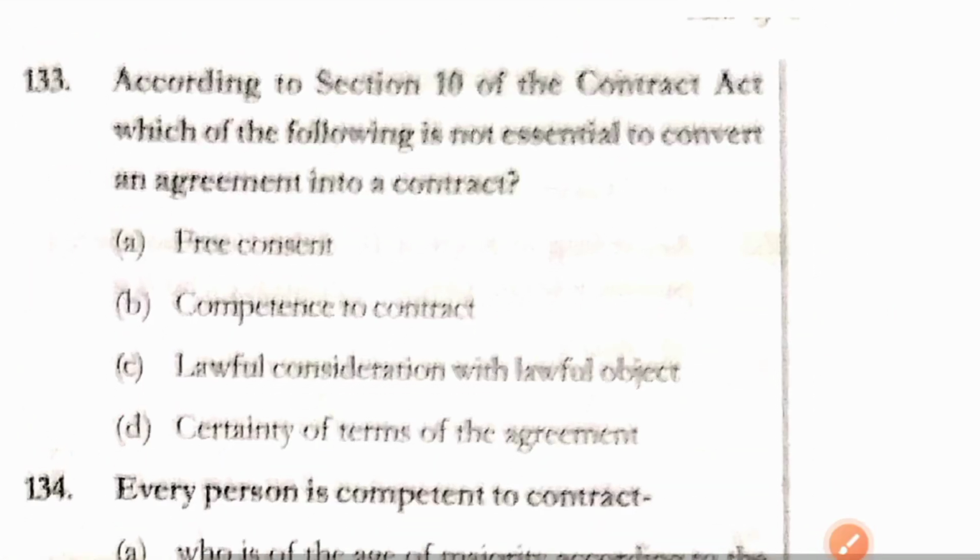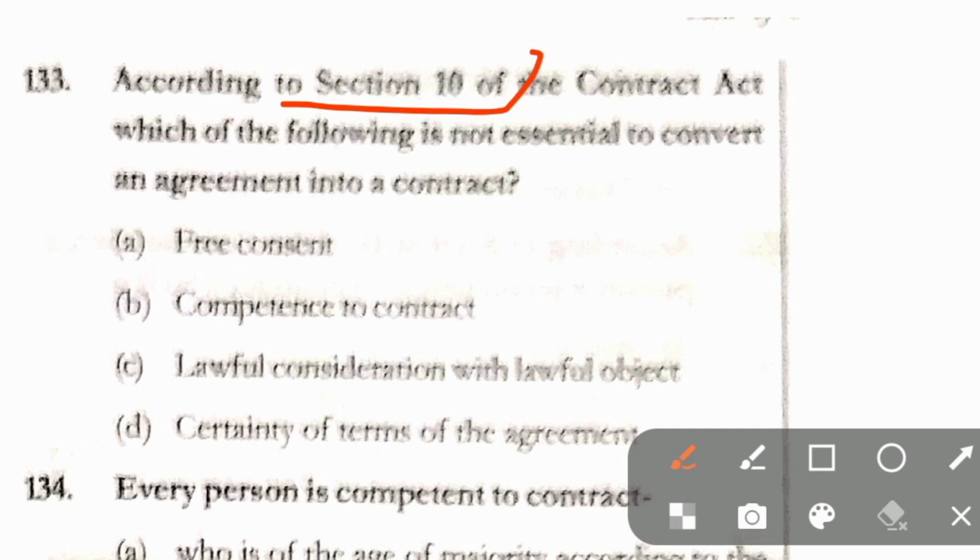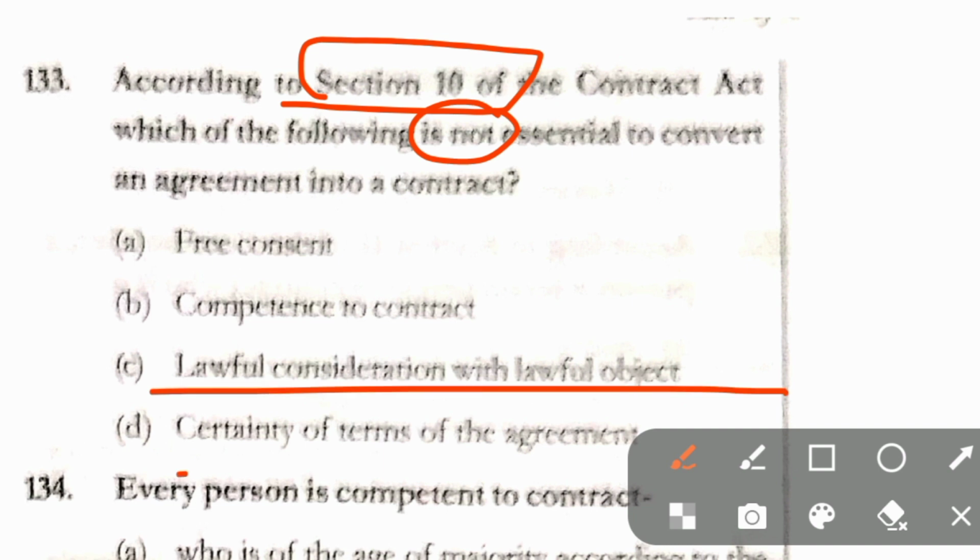Question number 133. According to Section 10 of the Contract Act, which of the following is not essential to convert an agreement into a contract? Option A, free consent. Option B, competence to contract. Option C, lawful consideration with lawful object. And option D, certainty of terms of the agreement. Here in question number 133, the correct answer is option D.